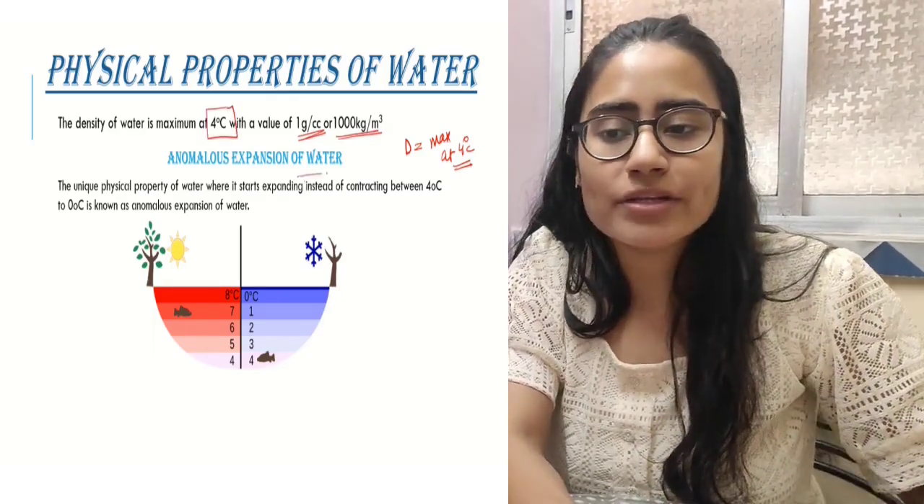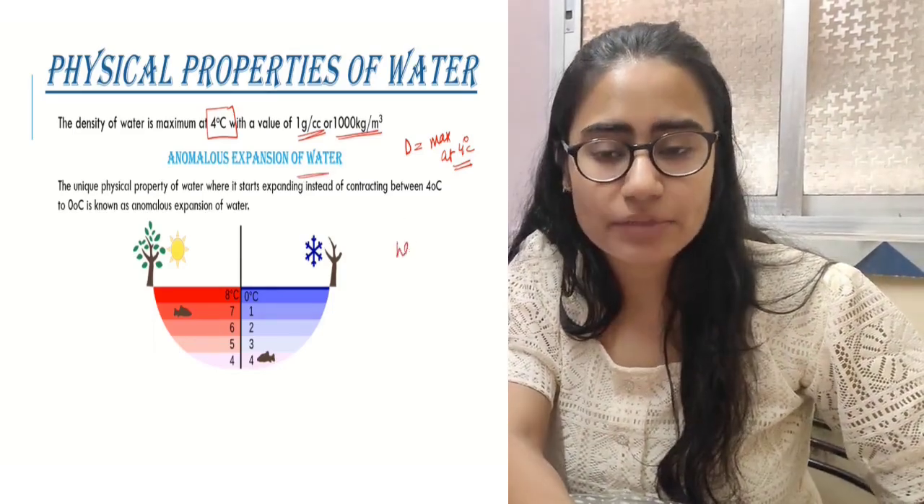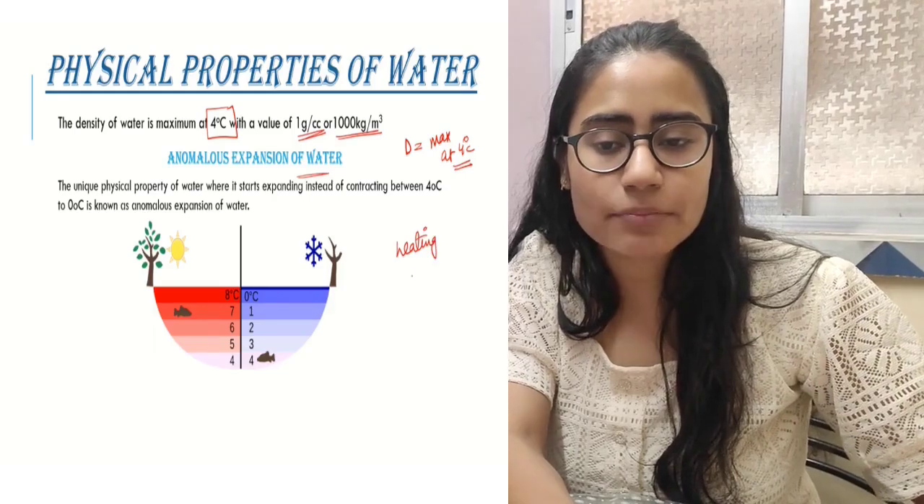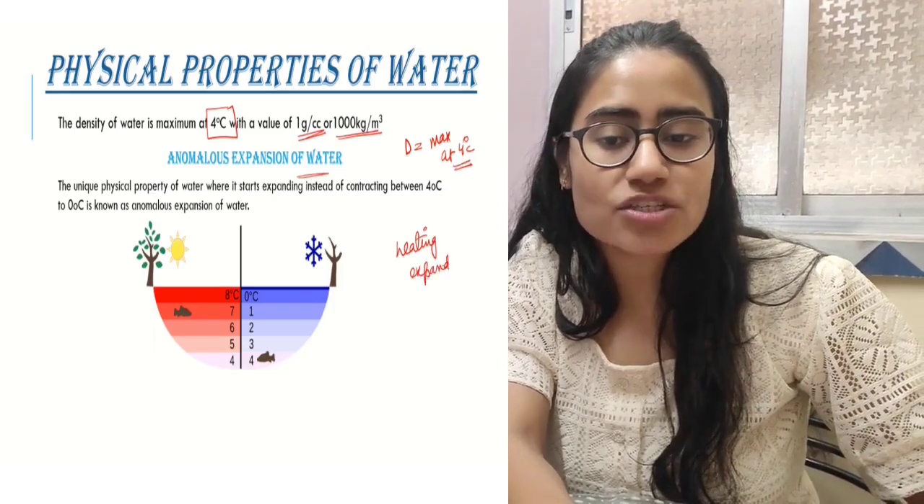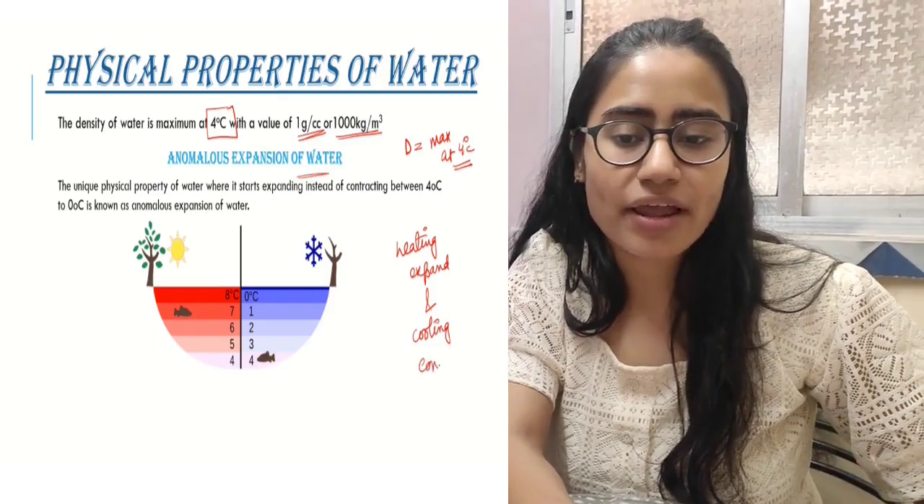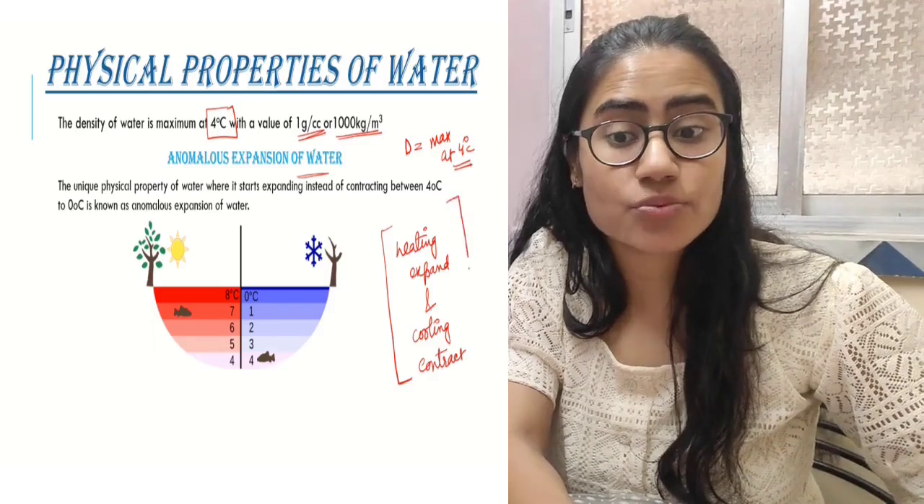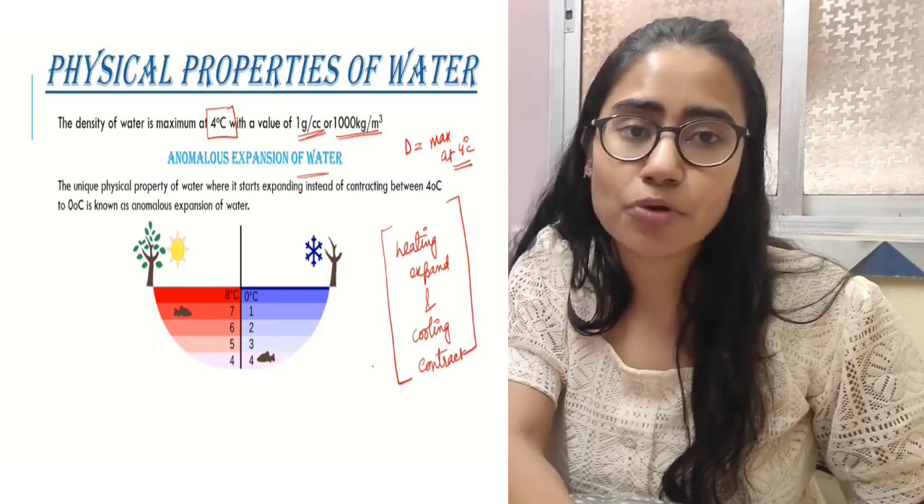Okay. Now, anomalous expansion of water is a situation where, see what happens if you are heating something. If you are heating something, it is supposed to expand. This is a general criterion and on cooling, it is supposed to contract. This situation is very common and that is also the case with water. But there is another problem over here.